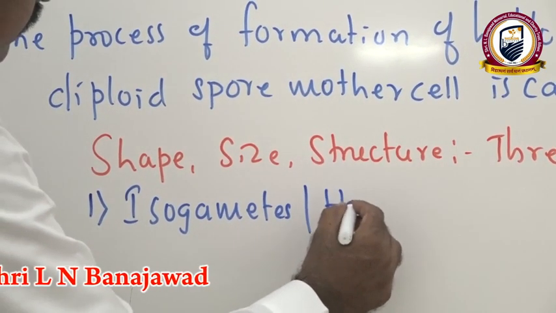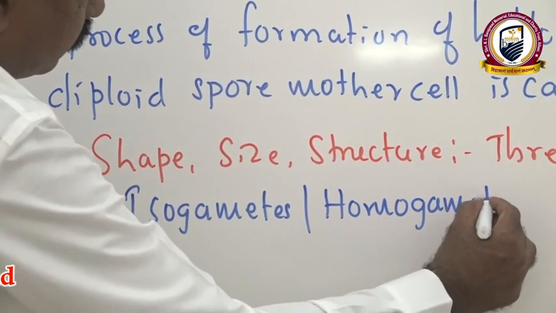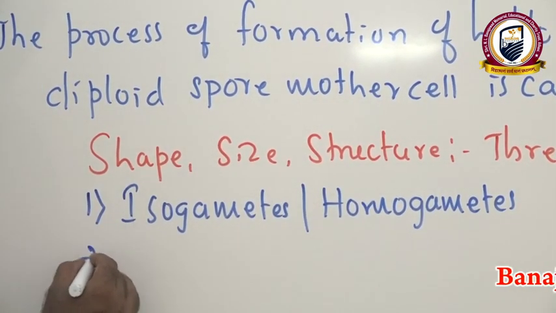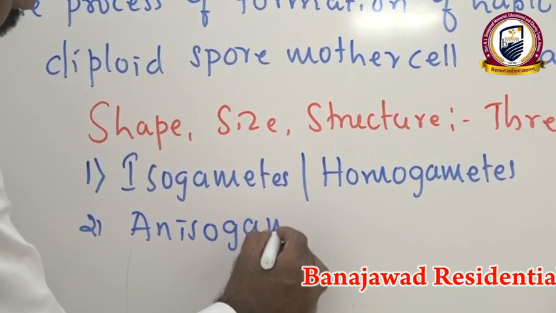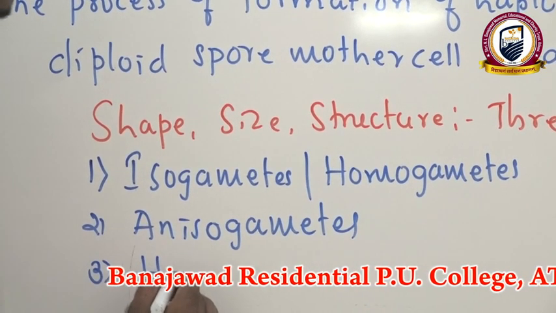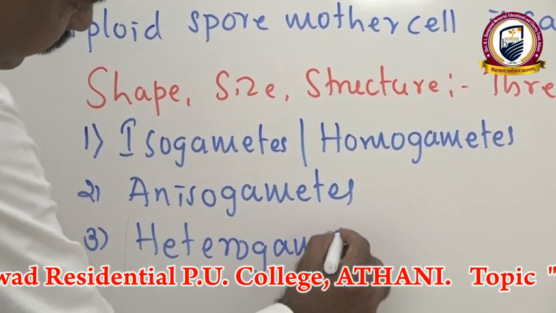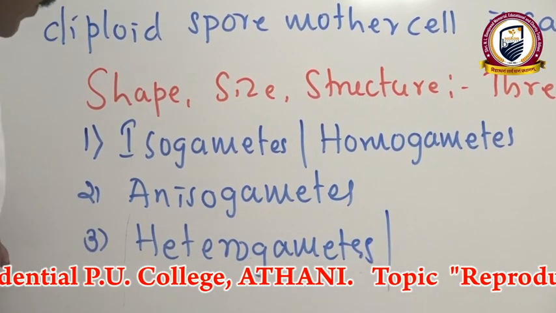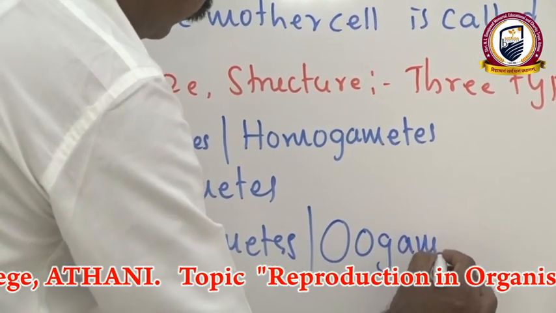We also call them homogametes. Then anisogametes. Then heterogametes. Heterogametes we also call oogametes.